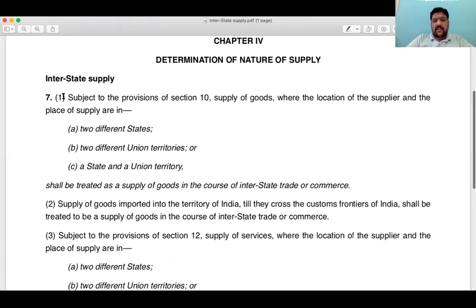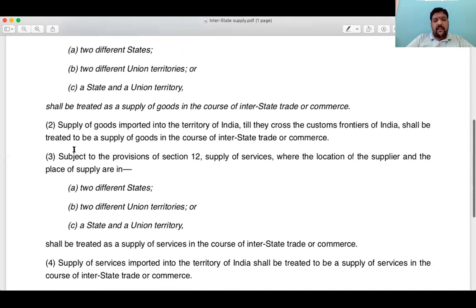7.1, how it starts. See, subject to provisions of section 10. Of course, this is for goods. Goods imported into the territory of India. This is not an import transaction, so we are not bothered about it. Subject to provisions of section 12. If your case is covered by section 12, then you can refer here.